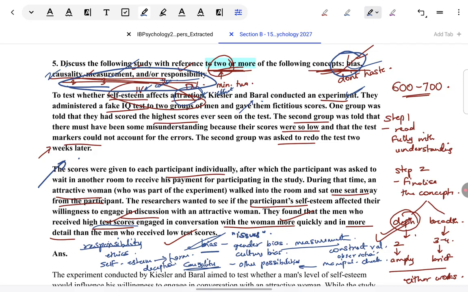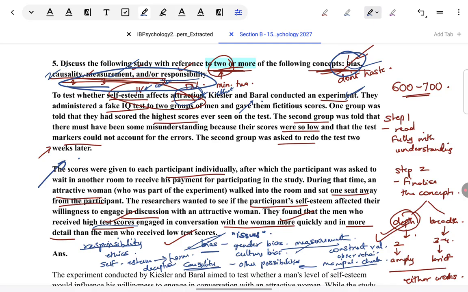Besides that, again, strictly my opinion, I feel measurement is a good one for this because, like I gave the example of manipulation check, that time only I had elaborated on it. I feel that is something I will be able to write about elaborately. It's as if, in my mind, I have the answer already. I can clearly see the points that I will be making, and then only I will begin to write. I will not make that mistake of starting writing, then realizing I'm at a loss of having enough points to discuss, and then keep canceling out and trying another concept. I don't want to get into that.